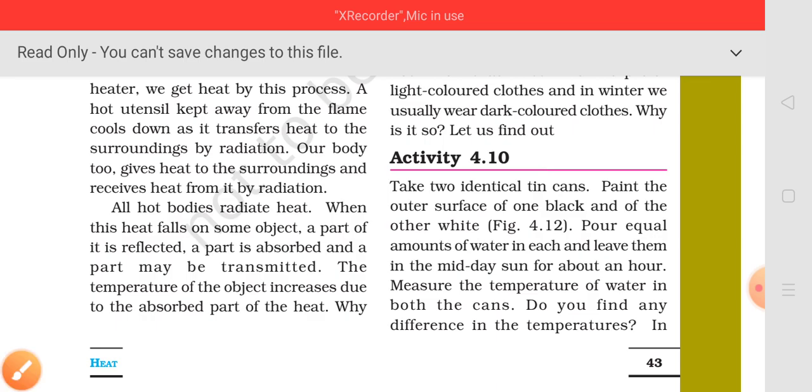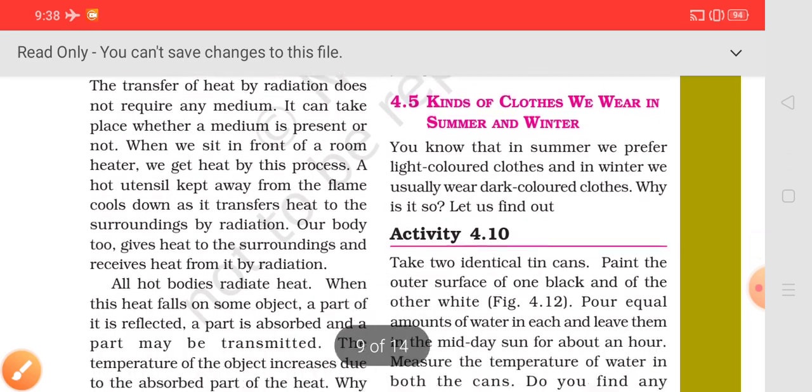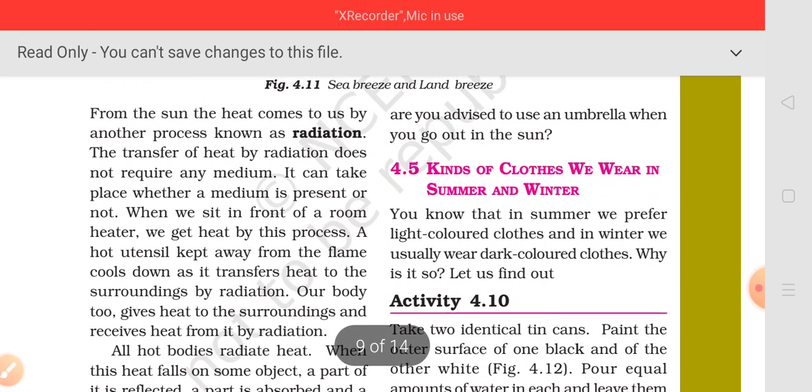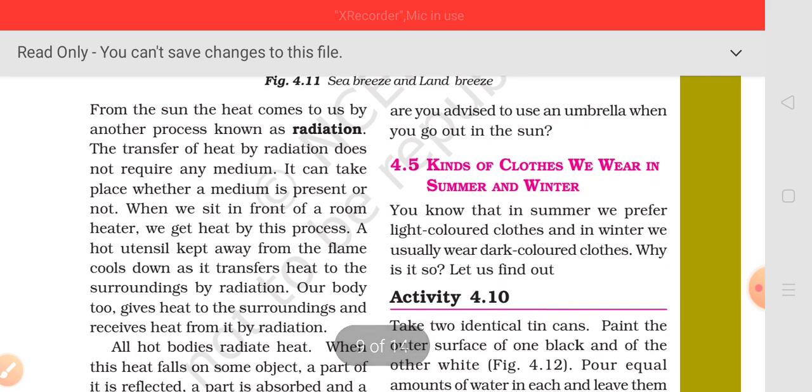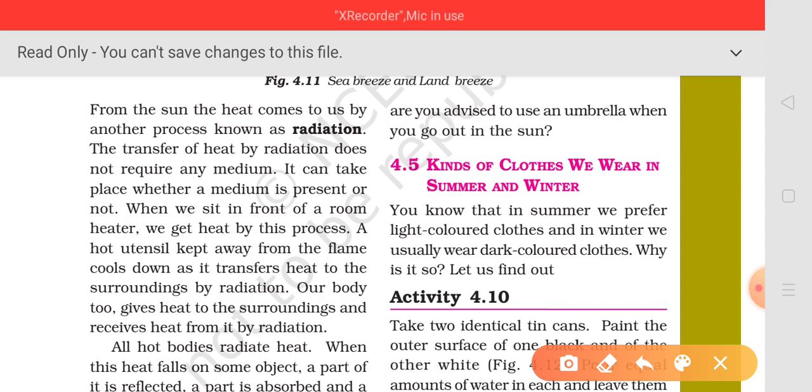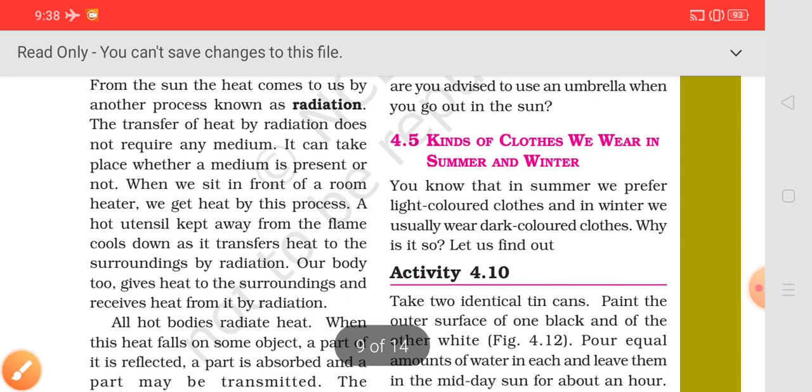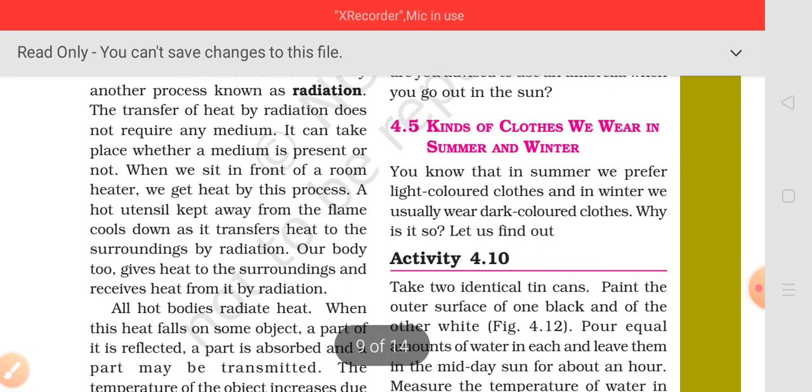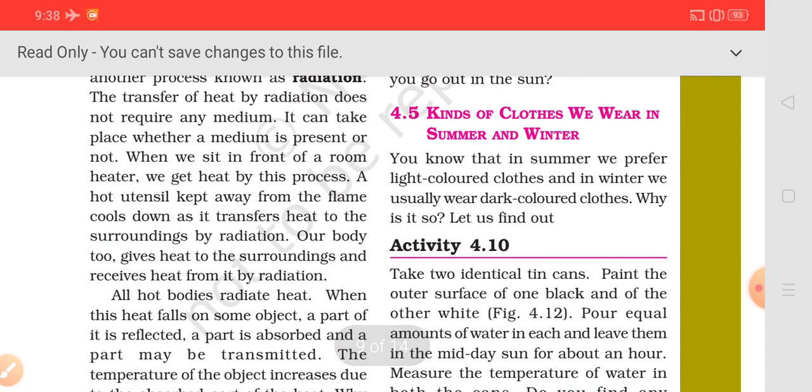So why are you advised to use an umbrella when you go out in the sun? See students, to understand it more clearly, all hot objects, whether solids, liquids or gases, emit radiant energy. When this radiant energy falls on an object, it is partially absorbed and partially reflected.